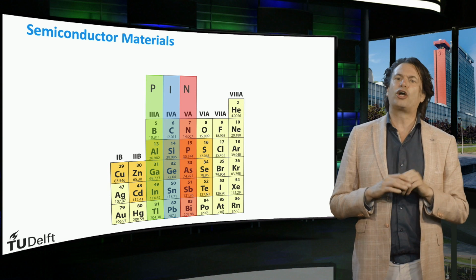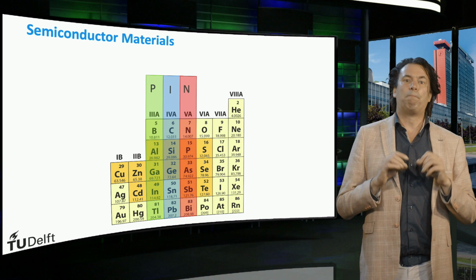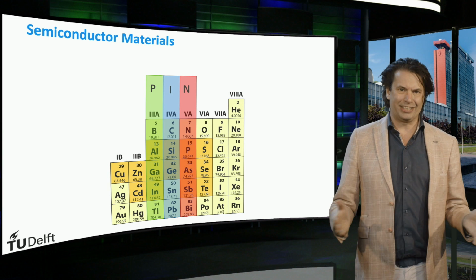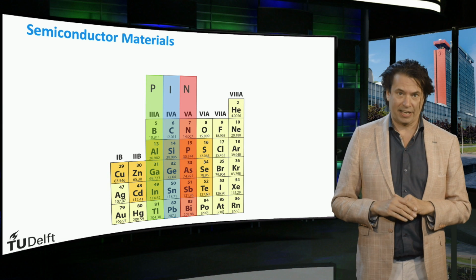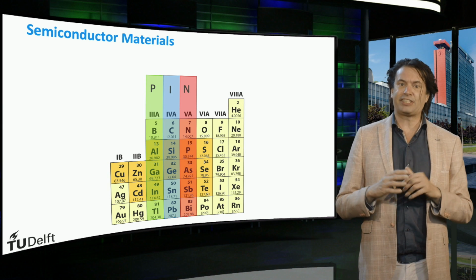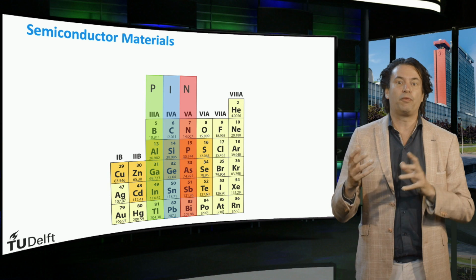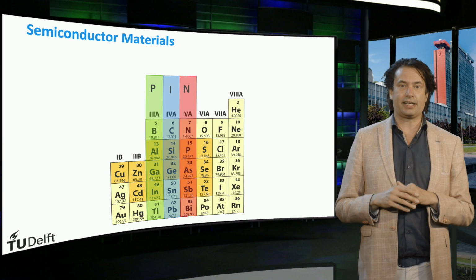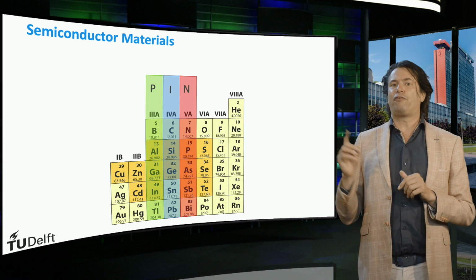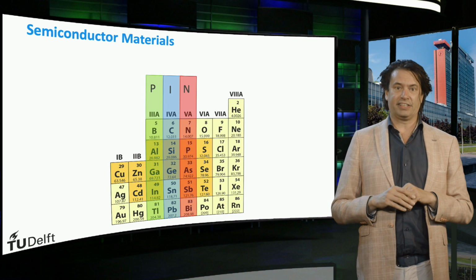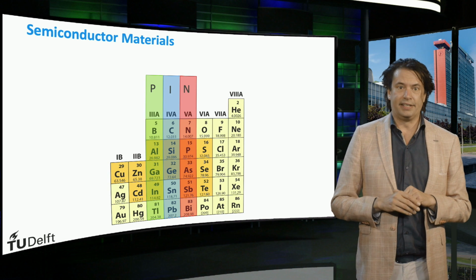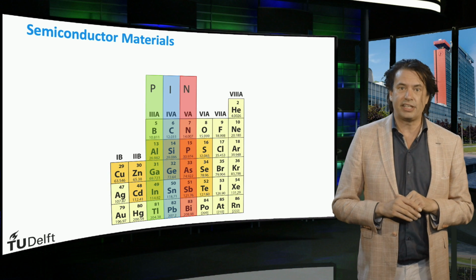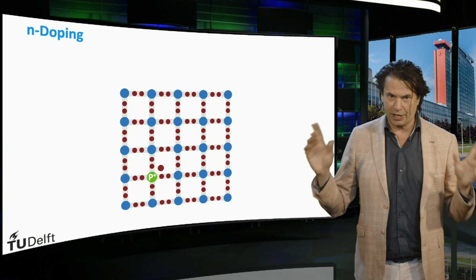First, we are going to intentionally put phosphorus impurities in the silicon network. Phosphorus has 5 valence electrons. The phosphorus atom will make molecular bonds with its 4 neighboring silicon atoms. Since the phosphorus atom has 5 valence electrons, it has 1 electron left over. This extra electron is easily excited to a free mobile state.